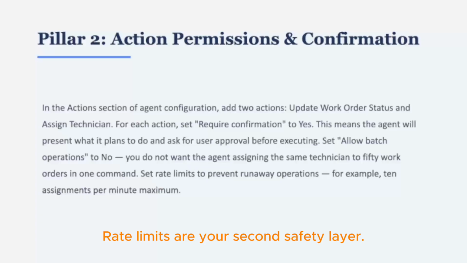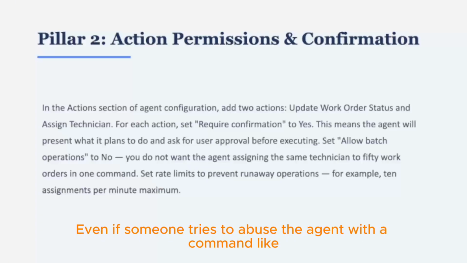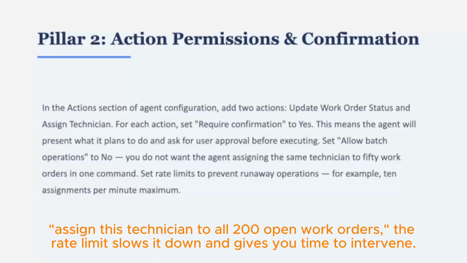Rate limits are your second safety layer. Even if someone tries to abuse the agent with a command like "assign this technician to all 200 open work orders," the rate limit slows it down and gives you time to intervene.